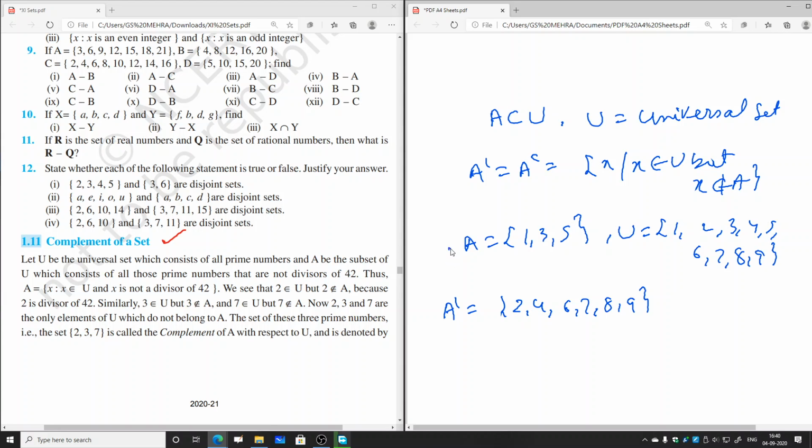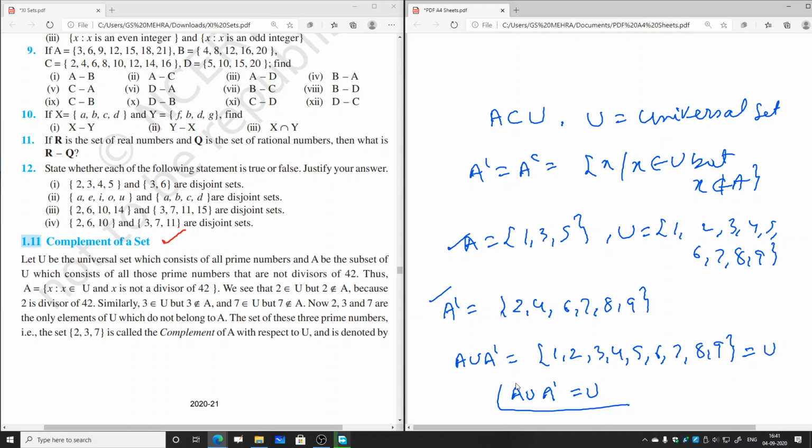Also, you can see here that A is there, and this is A complement. If we take the union of A and A complement, what will we get? A union A complement is equal to 1, 3, 5, 2, 4, 6, 7, 8, 9. That means we'll get all the elements from 1 to 9. 1, 2, 3, 4, 5, 6, 7, 8, 9. So this is nothing but the set U. So A union A complement is always equal to the universal set, that is U.